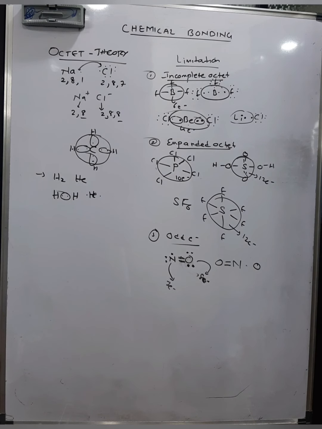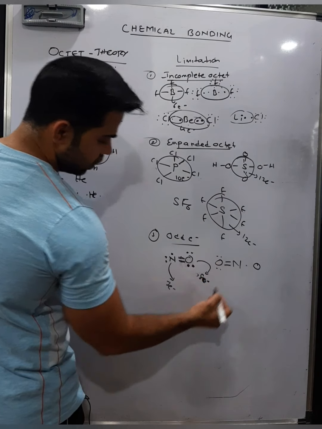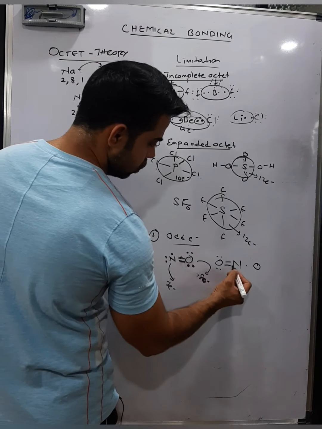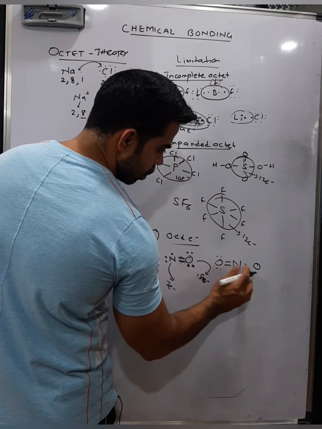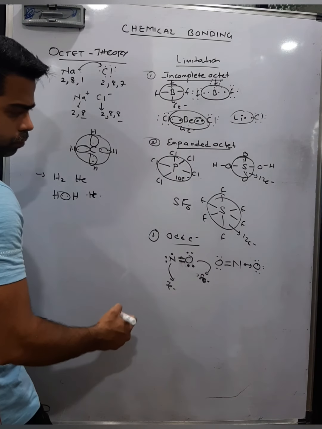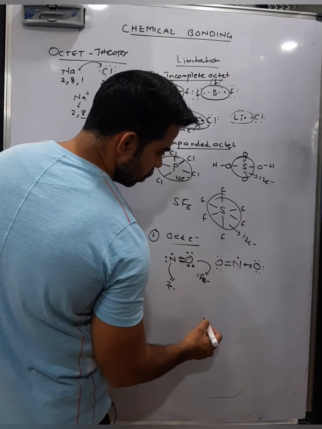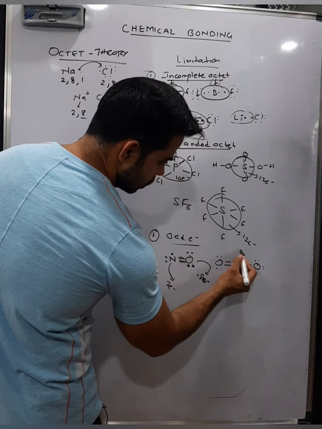So if you talk about those 5 electrons in the outermost shell of the nitrogen, 1 electron will remain odd. Now here for oxygen the octet is complete, but for nitrogen this is a coordinate bond given to the oxygen. So here in this case this nitrogen is again having the odd electron concept.